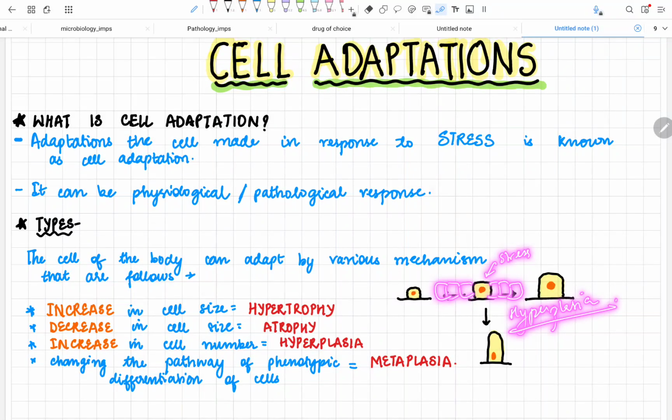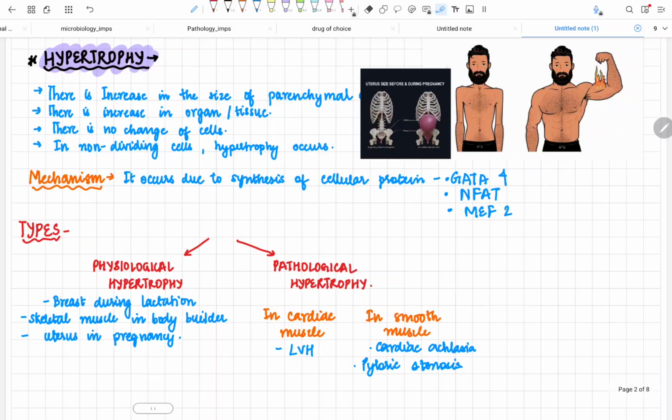I hope you're clear that if there is an increase in the size of the cell without changing its type or shape, it is called hypertrophy. If there is a decrease in the size of the cell, it is called atrophy. If there is a change in the type of the epithelium, it is called metaplasia. If there is an increase in the number of cells, it is called hyperplasia. Now let's see each and every topic in detail.